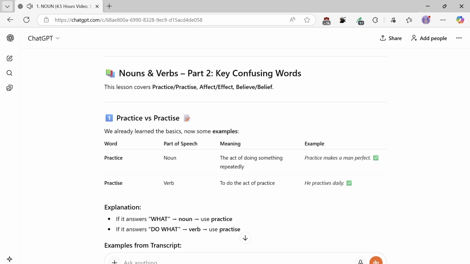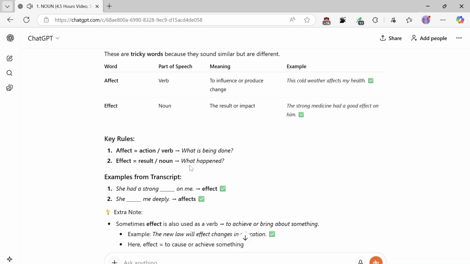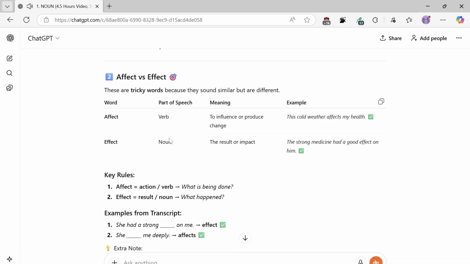Examples from transcript. 1. What makes a man perfect? Practice, noun. He daily practices. Tip: noun equals thing, habit, act, practice. Verb equals action, practice. And affect versus effect. These are tricky words because they sound similar but are different.